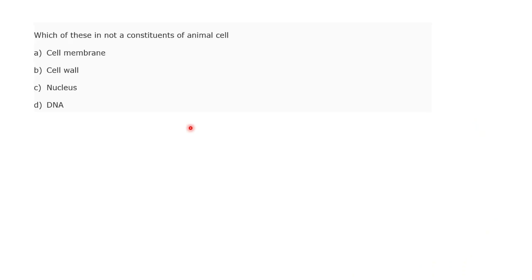So let's move on to the next question. This is a basic question; most of you might know about it. Which of these is not a constituent of animal cell? Cell membrane, cell wall, nucleus, or DNA? Cell wall. Okay. So that's a basic answer.